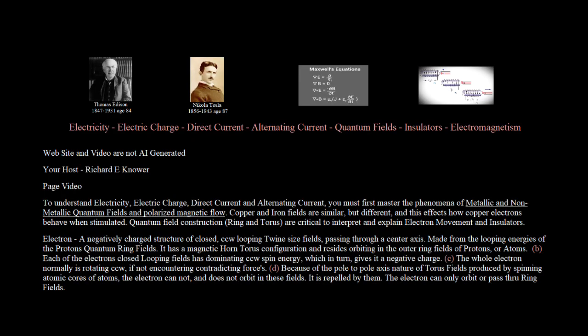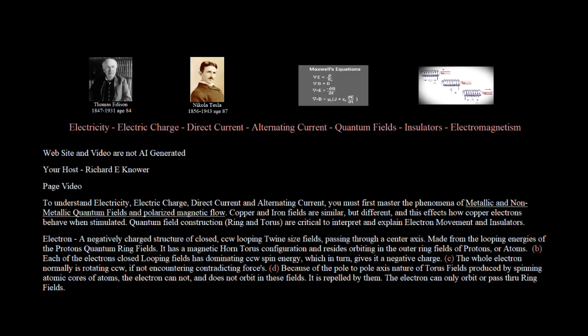To understand electricity, electric charge, direct current and alternating current, you must first master the phenomena of metallic and non-metallic quantum fields and polarized magnetic flow. Copper and iron fields are similar, but different, and this affects how copper electrons behave when stimulated. Quantum field construction, ring and torus, are critical to interpret and explain electron movement and insulators.